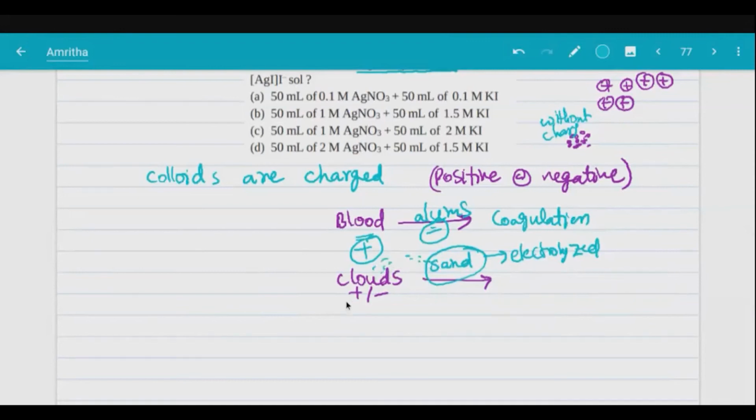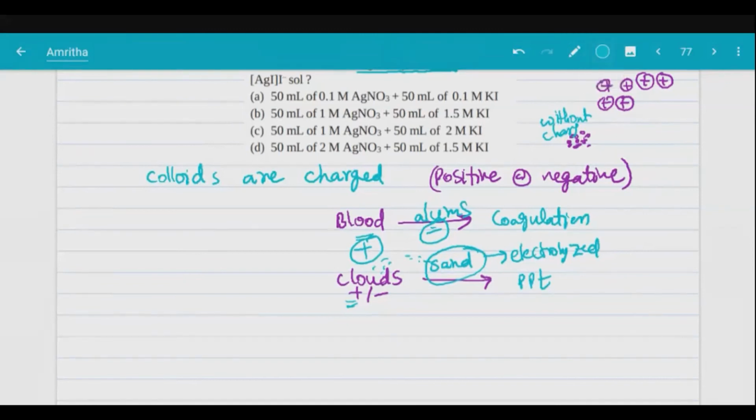Now, if clouds are positive, they interact with negative sand particles. Now coagulation takes place. Now precipitation starts. That is our artificial rain. That is the concept of artificial rain. I hope everybody understood, right? So basically what we should understand is that colloids are charged. That's why they are able to survive. That's why they're stable.